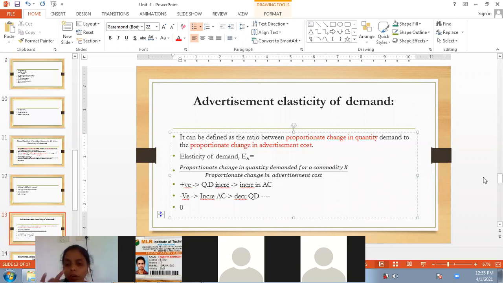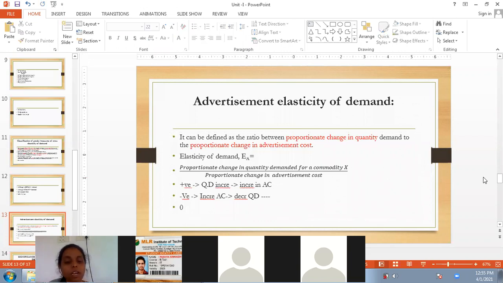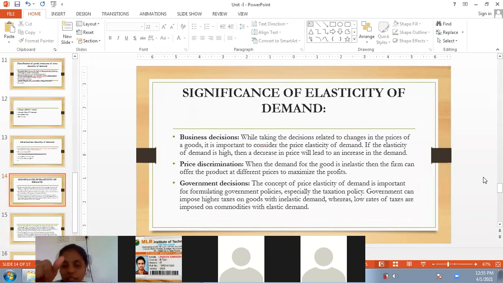After this, only one concept is left in this first unit, that is forecasting. But before forecasting, we have one more concept to discuss, that is the significance of elasticity of demand. What is the importance? Why do we need to calculate it? For example, if you are a manager or an entrepreneur, what is the need or necessity to calculate the elasticity of demand? We will discuss that under the concept of significance of elasticity of demand.